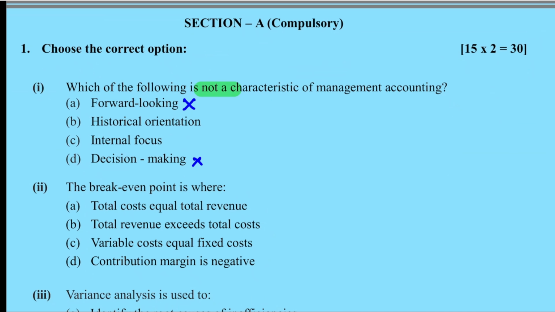Why is this given? Because financial accounting is external focused, means the document you produce is for the external world. Management accounting is for internal. So this also is eliminated. So the answer is historical orientation.